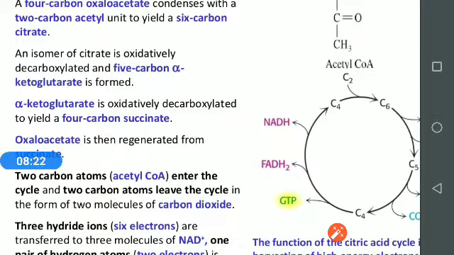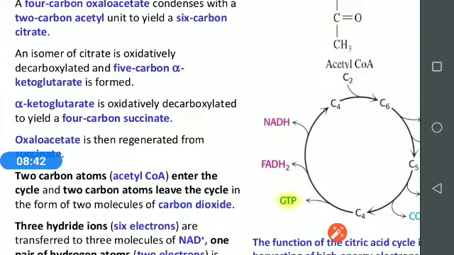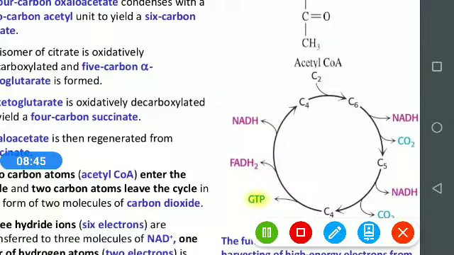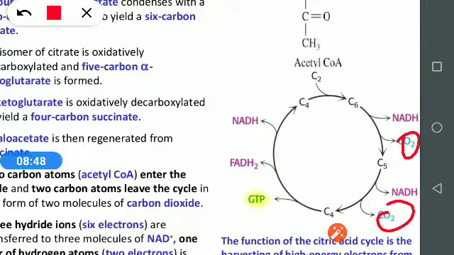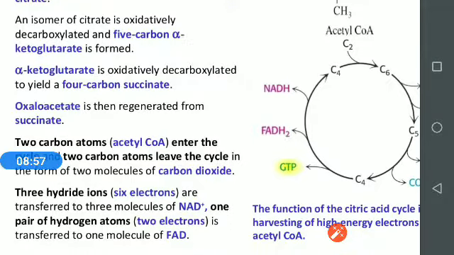We will see each and every step of this cycle in the next steps. The 2 carbon acetyl-CoA enters the cycle and 2 carbon atoms leave the cycle as carbon dioxide and carbon dioxide, as 6 converts into 5 and 5 into 4. Also, 3 hydride ions, 6 electrons, are transferred to 3 NAD molecules, and 1 pair of hydrogen atoms, 2 electrons, is transferred to 1 molecule.